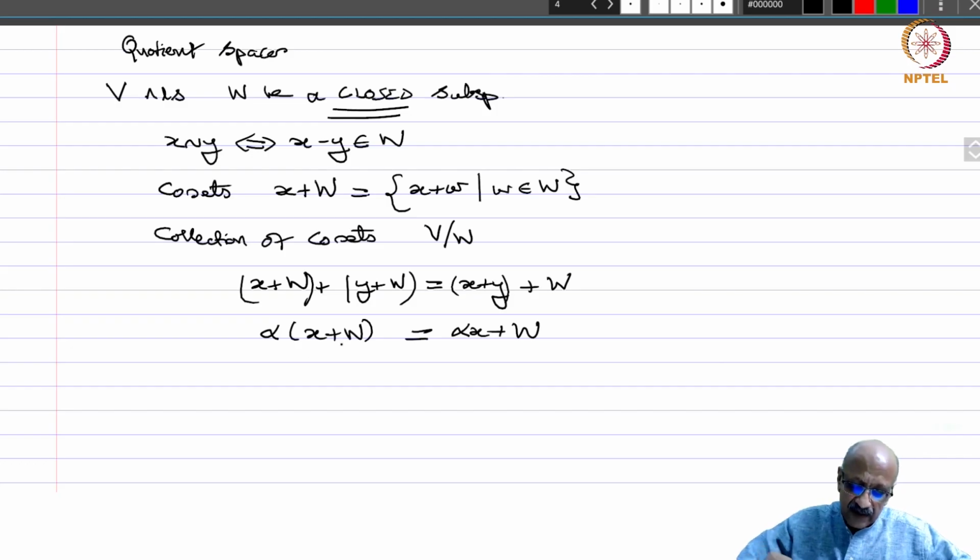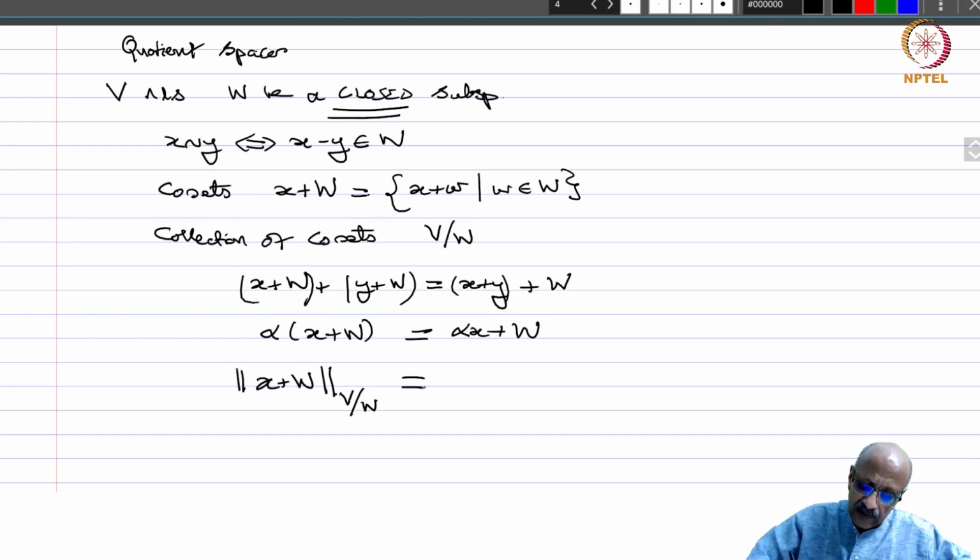Similarly, if x is equivalent to x dash, alpha x will be equivalent to alpha x dash, and therefore this is also well defined. So the operations on cosets can be defined. The operation does not depend on the representative you are taking for the coset, and therefore you can do it. Now we are going to define a norm on this. We define the norm of x plus W in the quotient space by definition to be the infimum